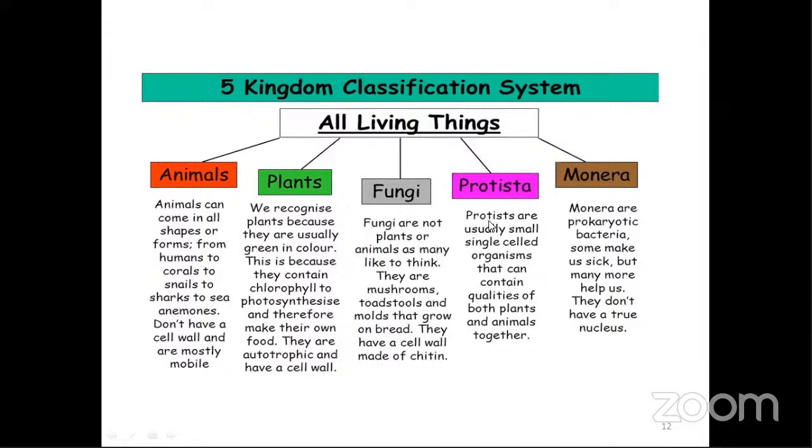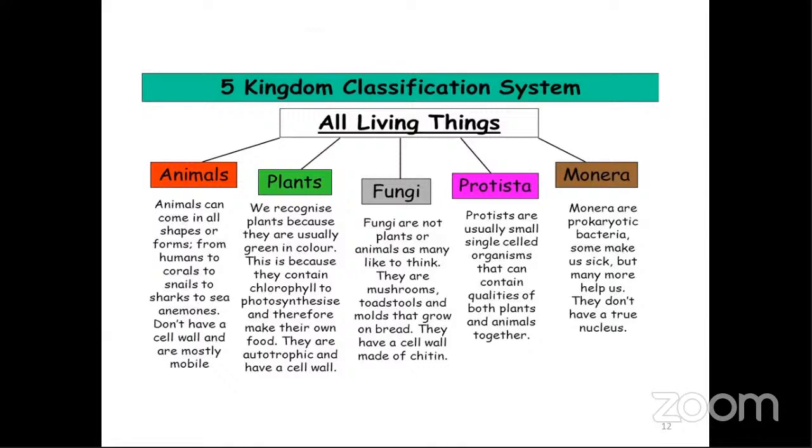Understood? Next comes the Protista. Protists are usually small single-celled organisms. Single-celled organism means what, student? Unicellular. They can contain qualities of both plants and animals together. Then comes the fungi. Fungi are not plants or animals, as many like to think. They are mushrooms, toadstools, and molds that grow on bread. They have a cell wall made up of chitin.